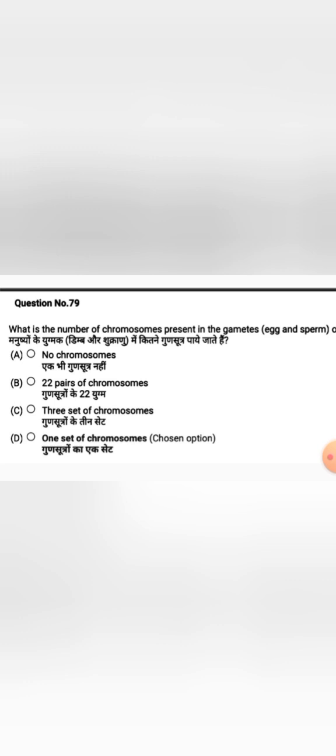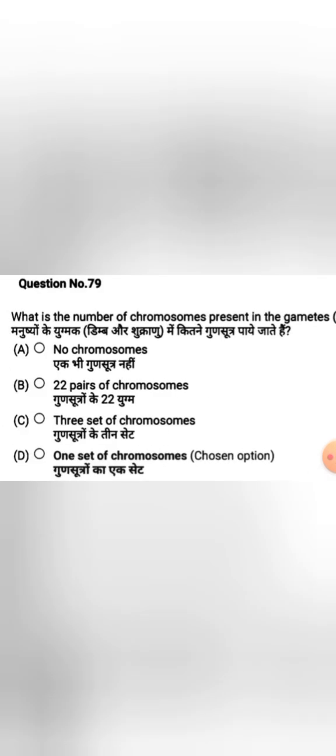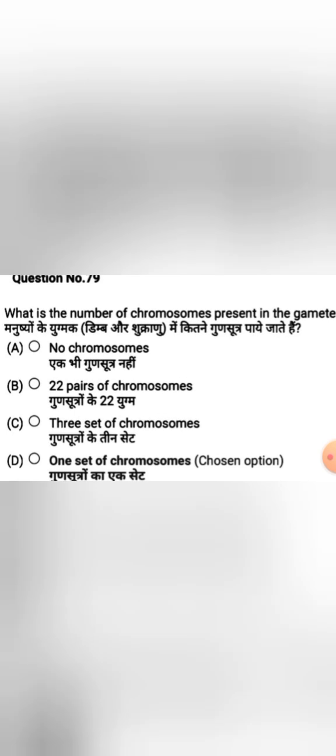And the next question: what is the number of chromosomes present in the gametes, that is egg and sperm, of a human being? Options: option A, no chromosomes, option B, 22 pairs of chromosomes, option C, 3 sets of chromosomes, option D, 1 set of chromosomes. What is the number of chromosomes present in the gametes, that is egg and sperm, of the human being? The correct answer is 1 set of chromosomes.